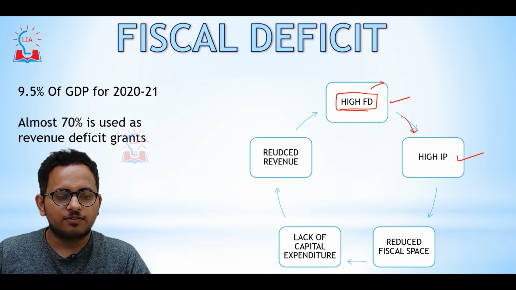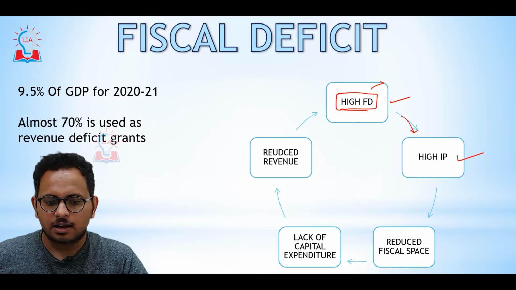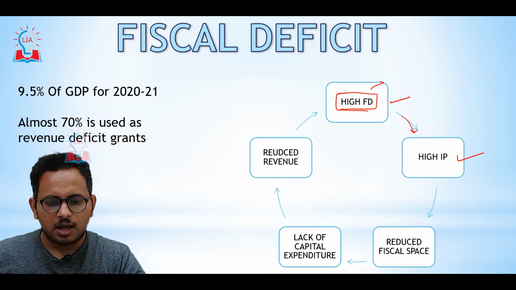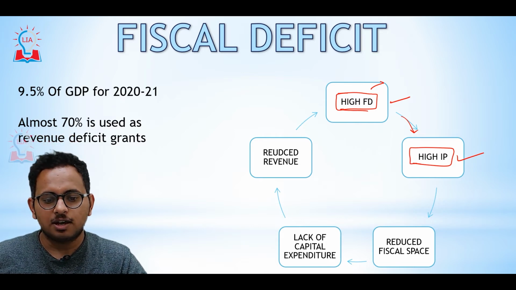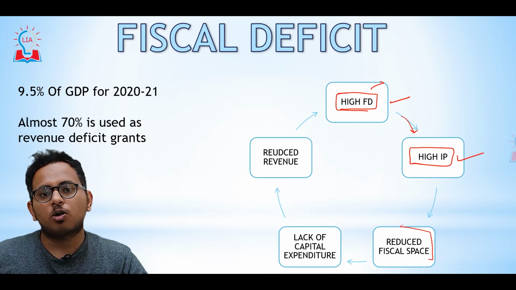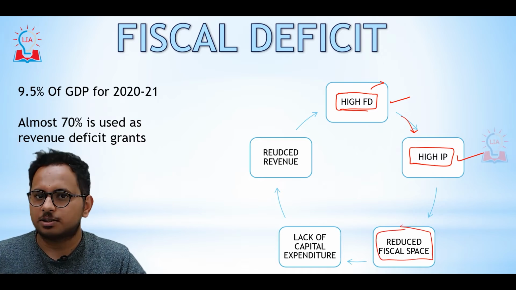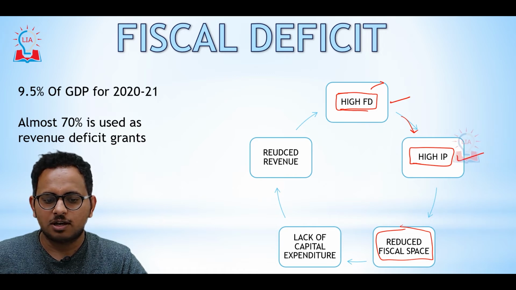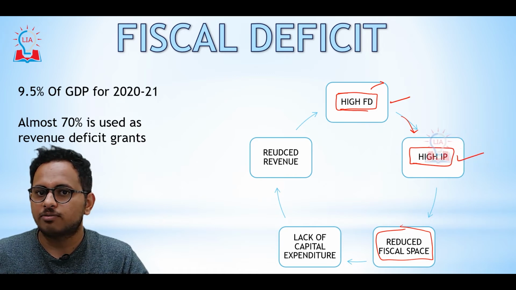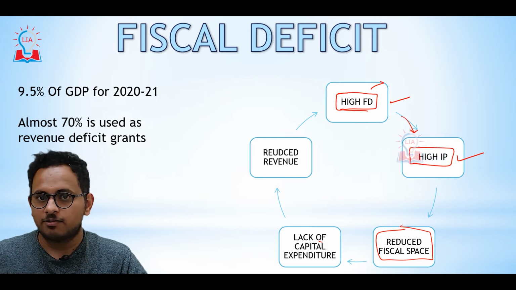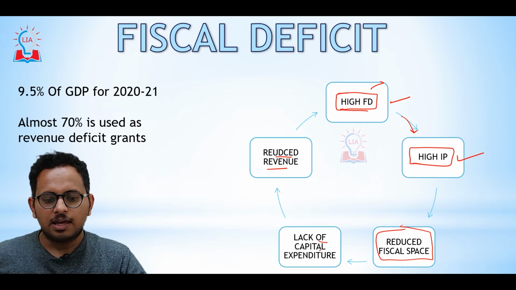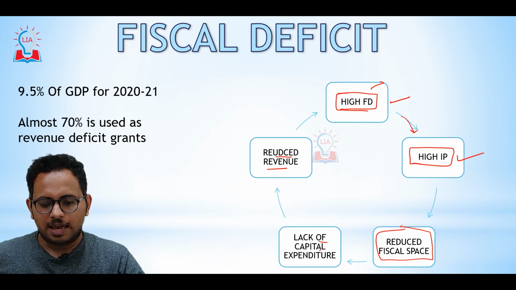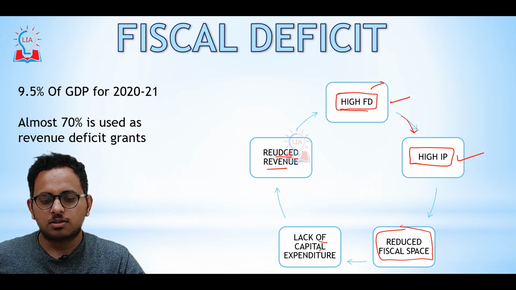Okay, what happens if there's a high fiscal deficit? We can see this in the cycle diagram. High fiscal deficit leads to higher interest payments. High fiscal deficit is nothing but the money borrowed by the government in order to finance its expenditure. That is fiscal deficit in a basic definition. If there is a high fiscal deficit, if the government borrows more, it has to pay high interest for its borrowing. If the government pays high interest, then the government will have limited discretion for its expenditure.